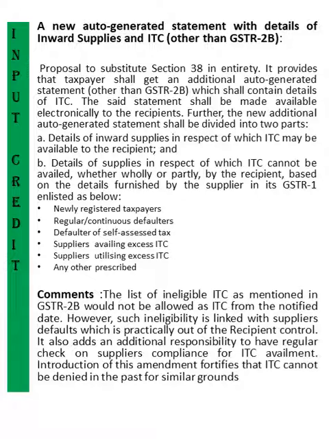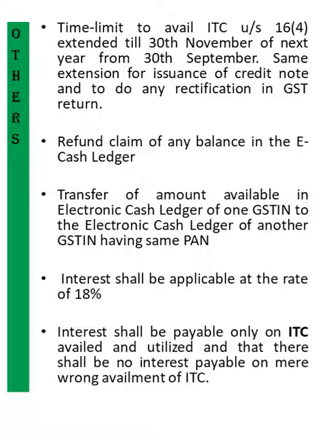The list of ineligible ITC as mentioned in GSTR 2B would not be allowed as ITC from the notified date. However, such ineligibility is linked with the supplier's default, which is practically out of the recipient's control. It also adds an additional responsibility to regularly check supplier compliance for ITC availment. Introduction of this amendment fortifies that ITC cannot be denied in the past on similar grounds. There are a few other things. As I mentioned, the time limit to claim ITC is now extended to 30th November from 30th September, and the same applies for issuance of credit notes and any rectification in the GST return.